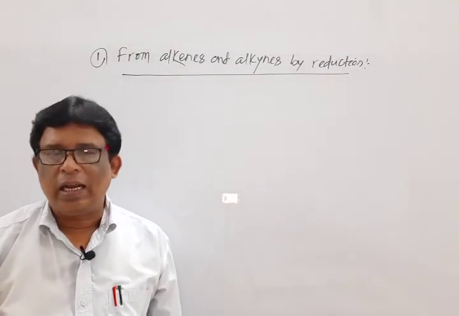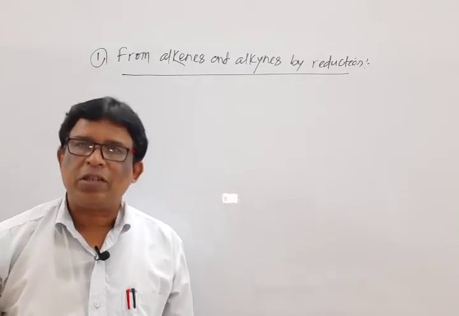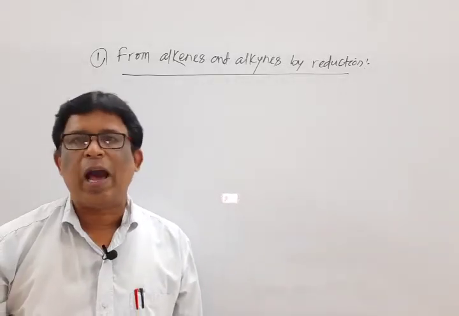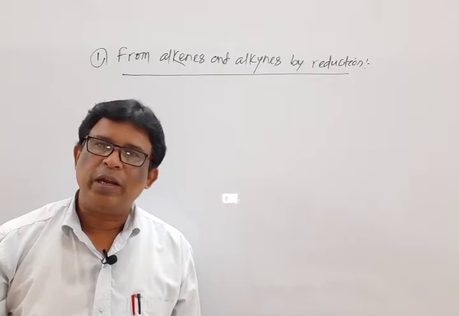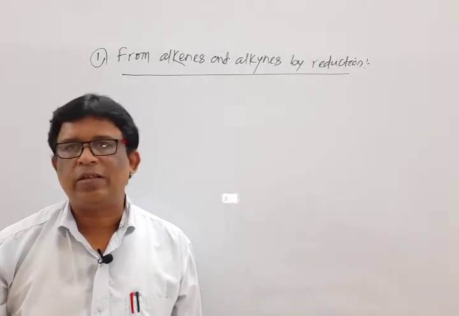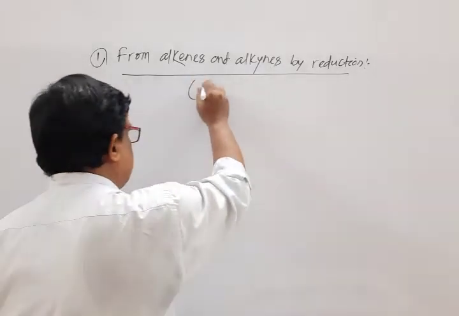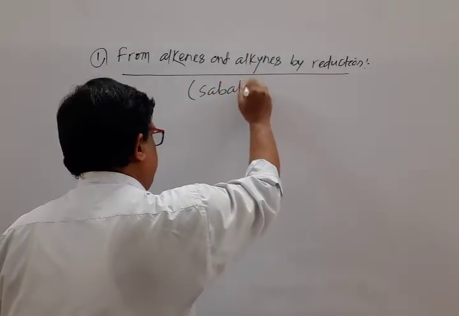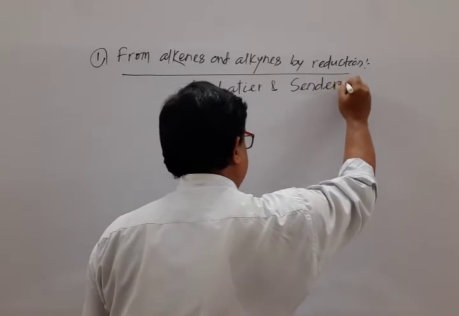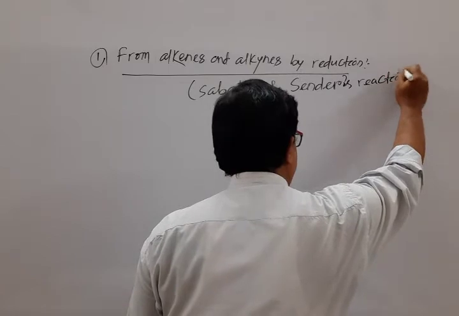When alkene or alkyne undergoes reduction, catalytic reduction, in presence of catalyst nickel or platinum, at 523 Kelvin to 573 Kelvin, the corresponding saturated hydrocarbon or alkane is formed. This reaction is known as Sabatier-Sanderens reaction. Note down the statement.